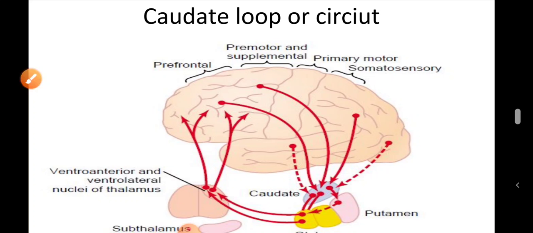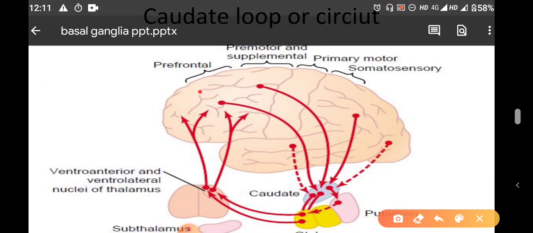Here you can see the fibers are coming from prefrontal cortex, premotor cortex, and somatosensory areas. All the afferents are coming to the caudate nucleus, and from there to the internal segment of the pallidum and the substantia nigra part, and from here the fibers will go to the thalamus, ventral anterior and the ventrolateral nuclei of the thalamus.